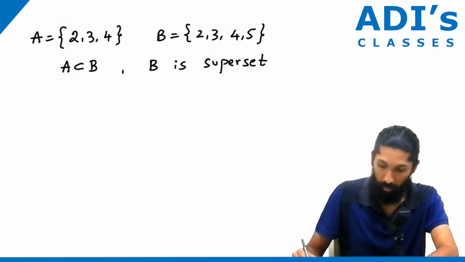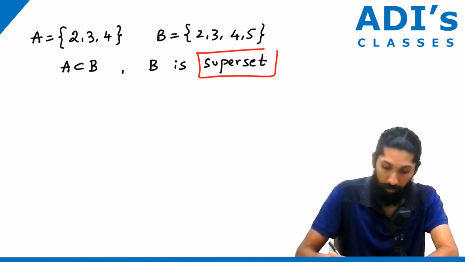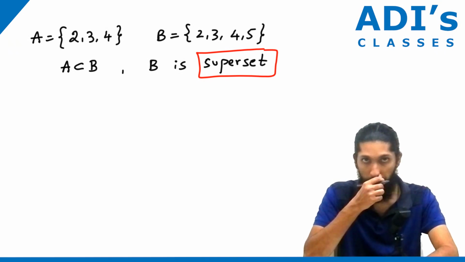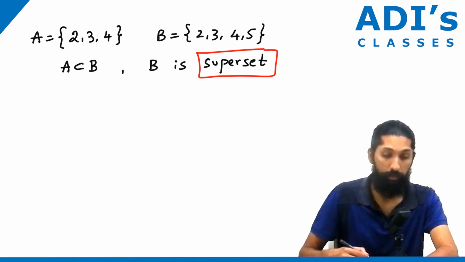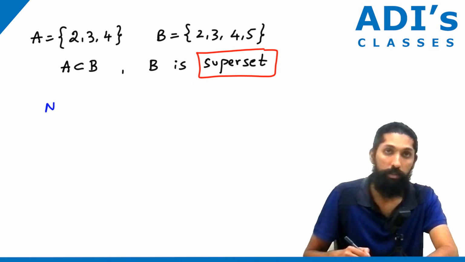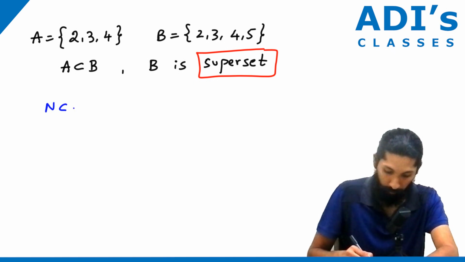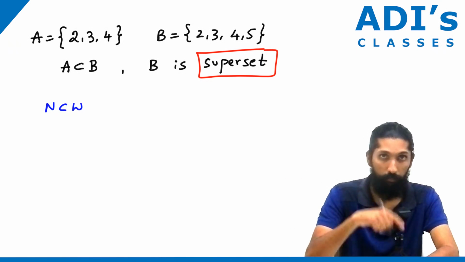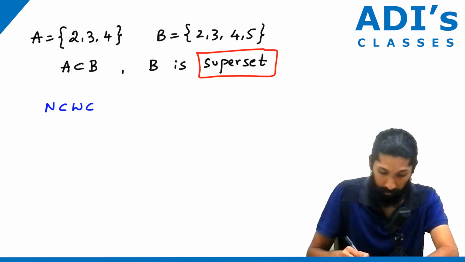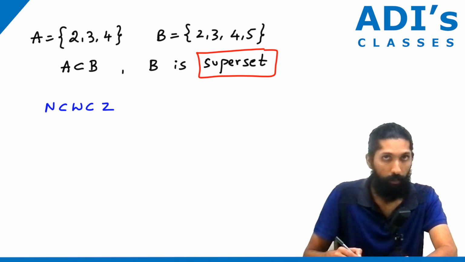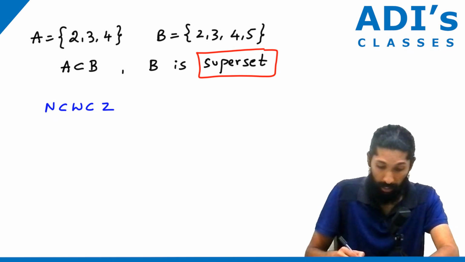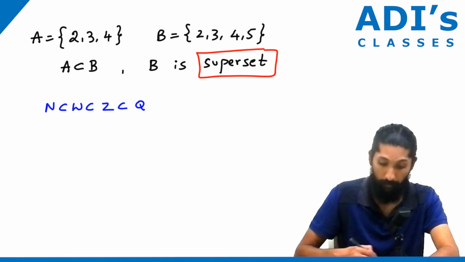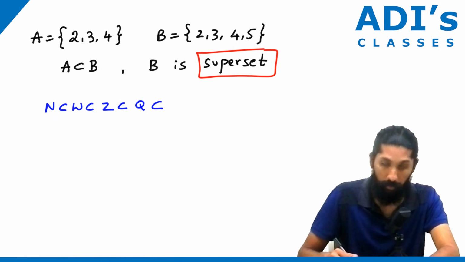Okay, B is called a superset. It's a very important term that we use, especially in the set of number systems. When we talk about the number system, the set of natural numbers is a subset of whole numbers, correct? Natural numbers are 1, 2, 3, 4. Whole numbers start with 0. And whole numbers are a subset of integers, correct? Plus, minus, plus, minus. And these are a subset of rational numbers: fractions, decimals. And they are a subset of irrational numbers.